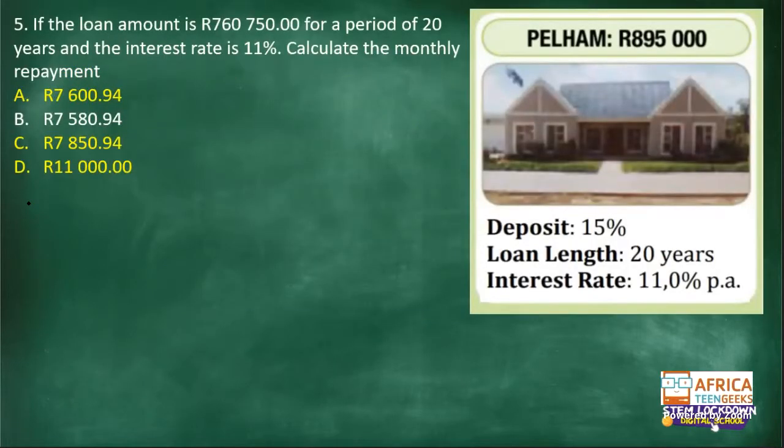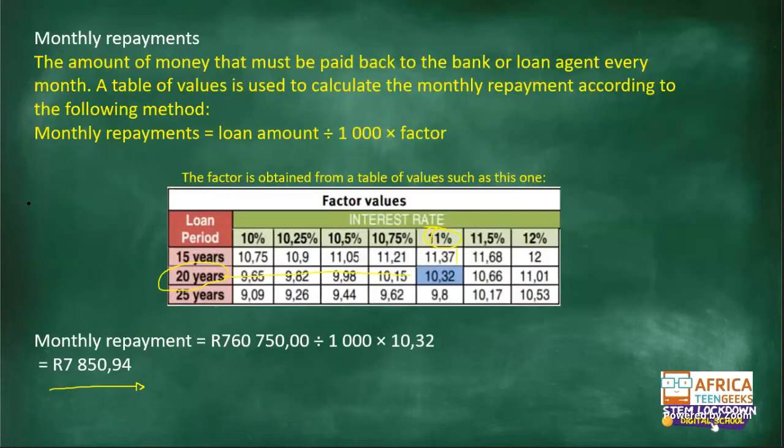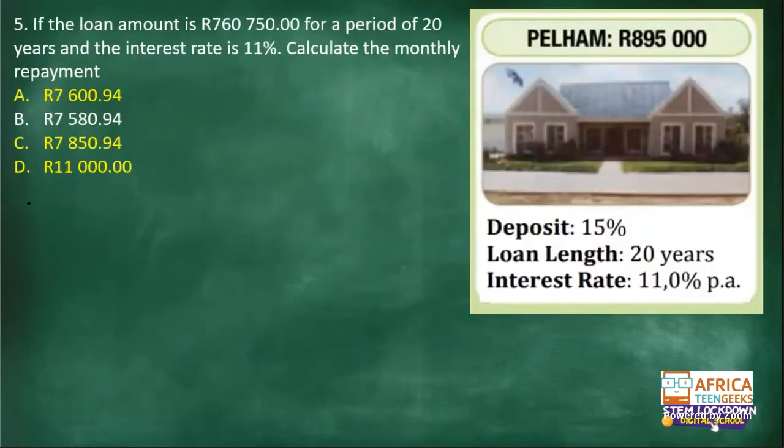I haven't told you who got this one correct. It was question 5, 7,500 and 850. I selected the wrong one. So the answer is C here. 7,850, right? There is the answer here. It's C. Question 5.